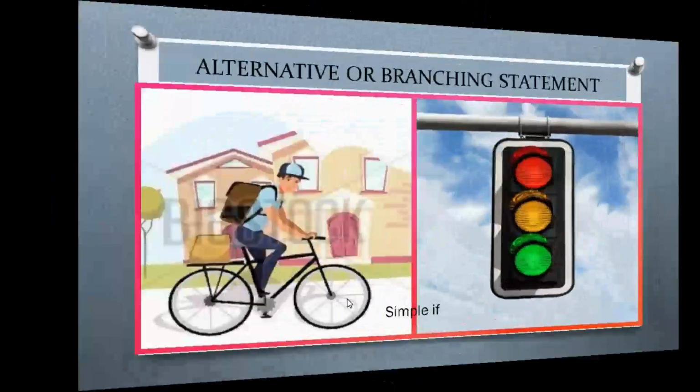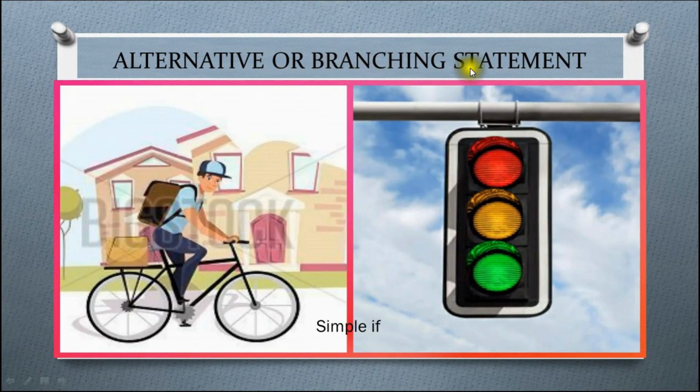Next one is the alternative or branching statement. I am going to explain it through a real-life example. While you are going to school and meet a traffic signal, if it is a red signal, you should stop. If it is a yellow signal, you should wait. If it is a green signal, you should start to move. So depending upon the signal, you continue your journey.